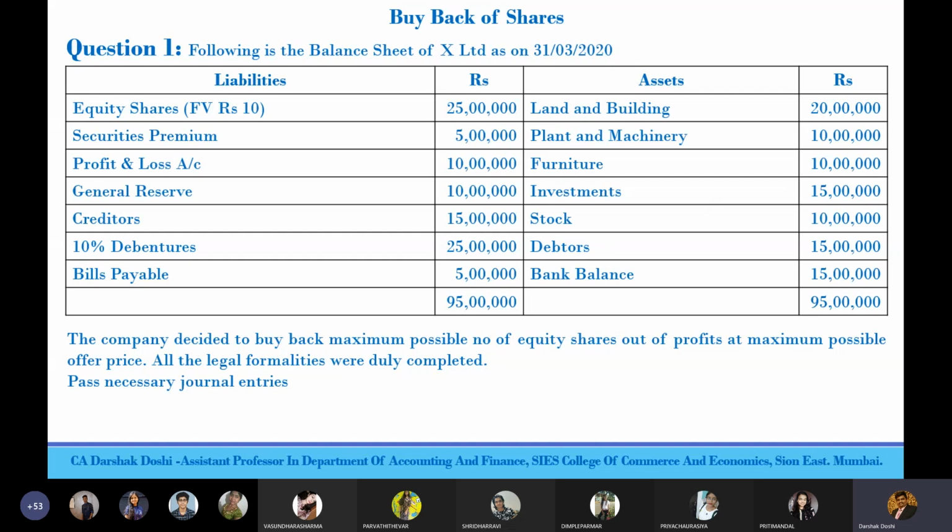The company decided to buy back maximum possible number of equity shares out of profit at maximum possible offer price. So we don't know the shares, we don't know the offer price. All legal formalities were duly completed, pass necessary journal entries.